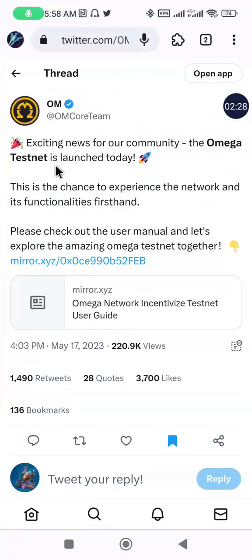So, exciting news for our community. The Omega testnet is launched today. This is the chance to experience the network and its functionalities firsthand. Please check out the user's manual and let's explore the amazing Omega testnet together. So the document is on Miro.